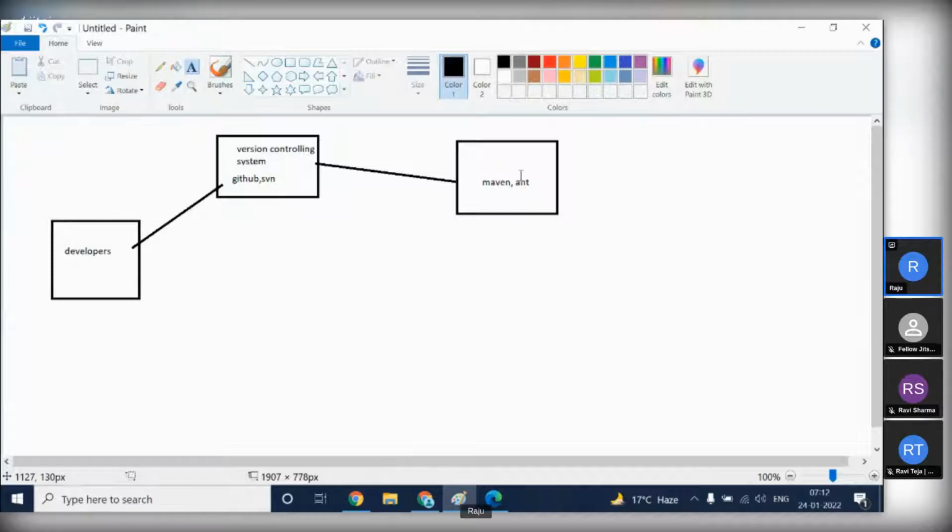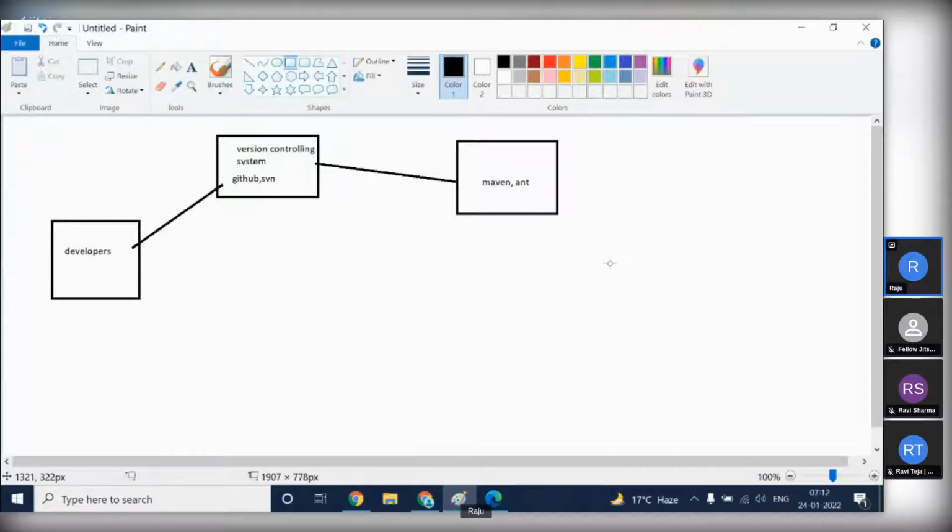Artifact is nothing but an executable file, a .exe file, an .iso image, right? Likewise, with the help of these build tools, we will generate an artifact. Artifact is nothing but an installable file. The customer can install those files and use their application.